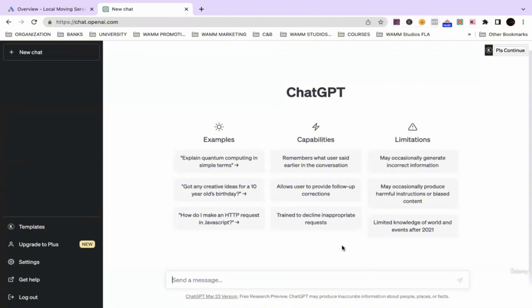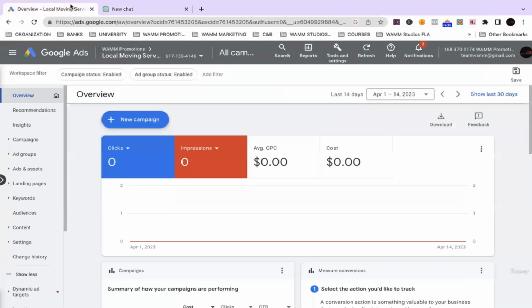All right, guys, we're back to it. At this point, you guys probably already created your Google Ads account. After you created your account, it's going to look something like this, as soon as you get on the other side of putting in your personal information. Here we are.